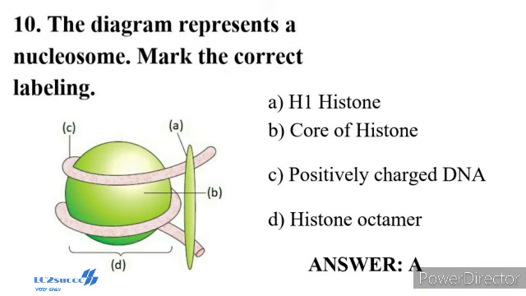Question number 10. The diagram represents a nucleosome. Mark the correct labeling. Shown in the diagram is a nucleosome. In eukaryotes, the organization is much more complex. There is a set of positively charged basic proteins called histones. A protein acquires charge depending upon the abundance of amino acid residues with charged side chains. Histones are rich in basic amino acid residues, lysine and arginine. Both amino acid residues carry positive charges in the side chain.